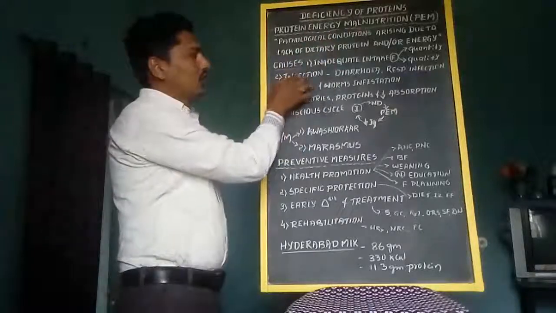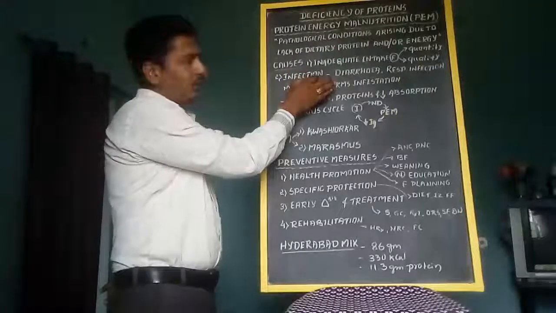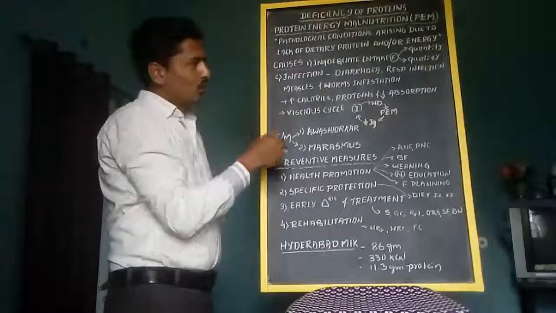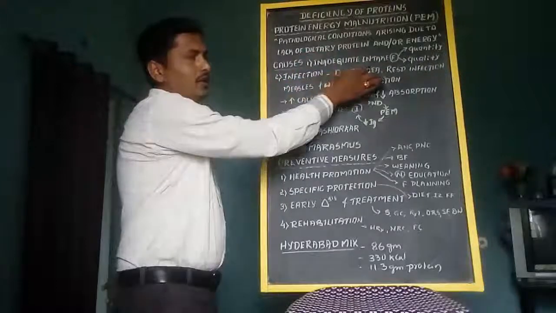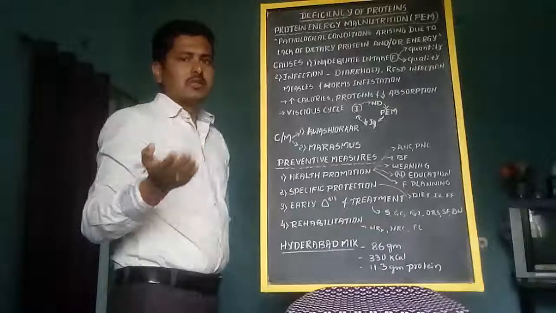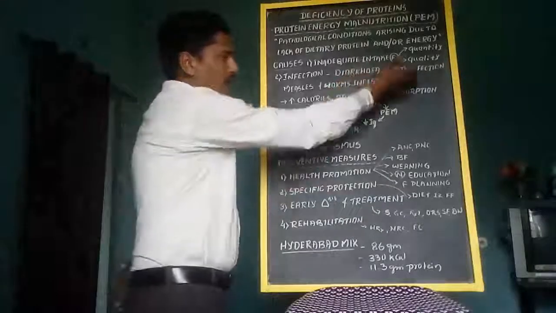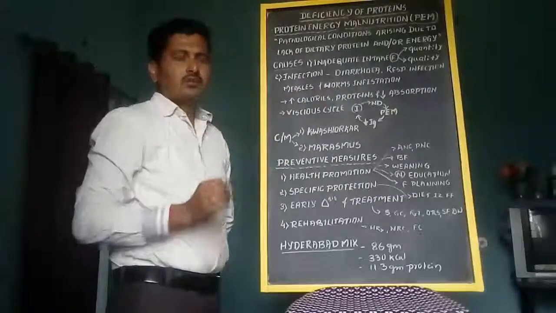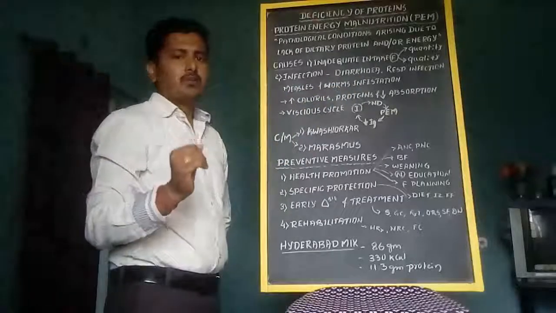And one more cause, infection. First cause is inadequate food intake. Second cause is infection. Which infections? Diarrheal infections, typhoid or dysentery, respiratory infections, measles, worm infestations. Those lead to PEM. How?